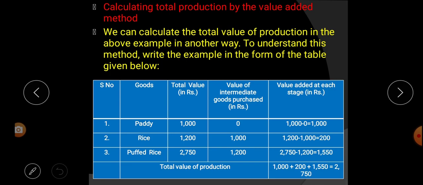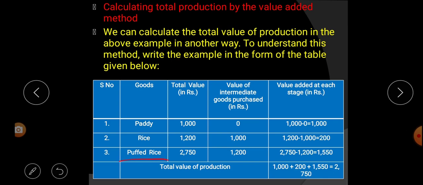So value added at each stage: he purchased at 1000 rupees and sold at 1200. So 1200 minus 1000 equals how much? 200. So in this stage, how much price is added? 200 rupees is added compared to the paddy.